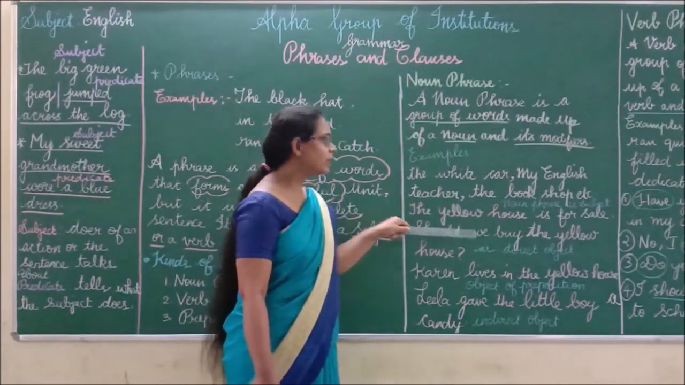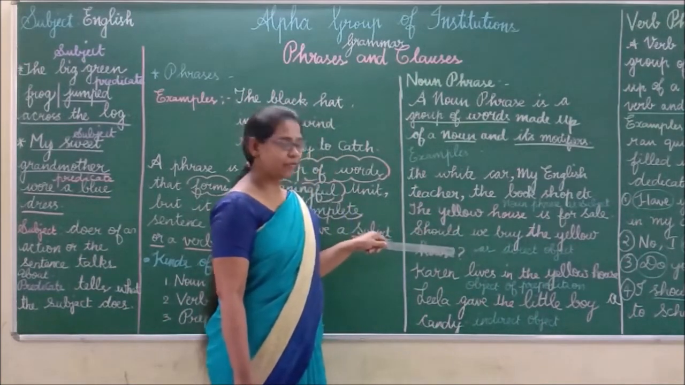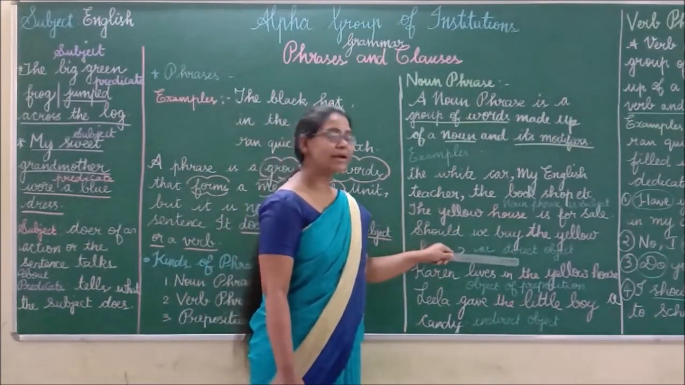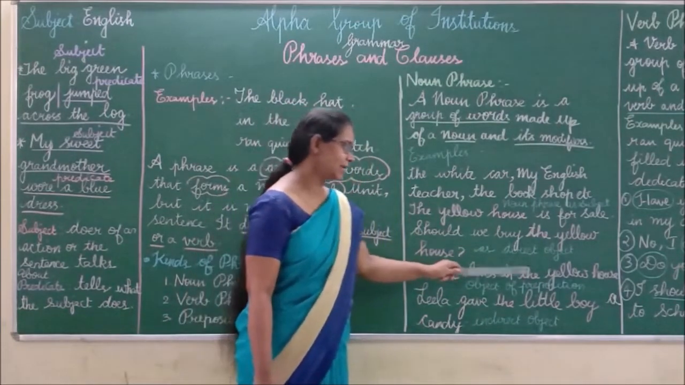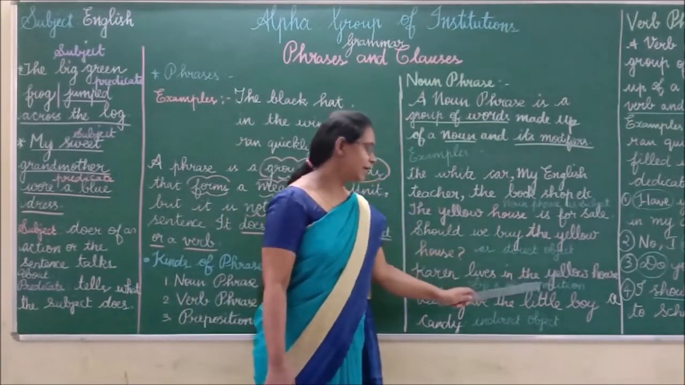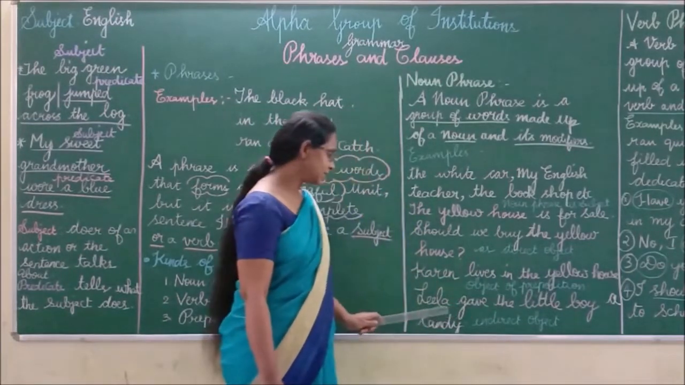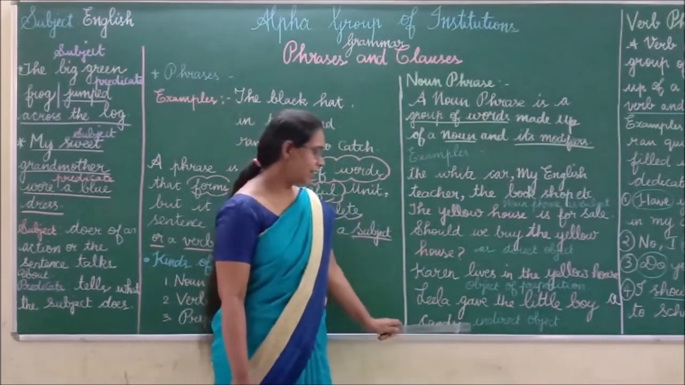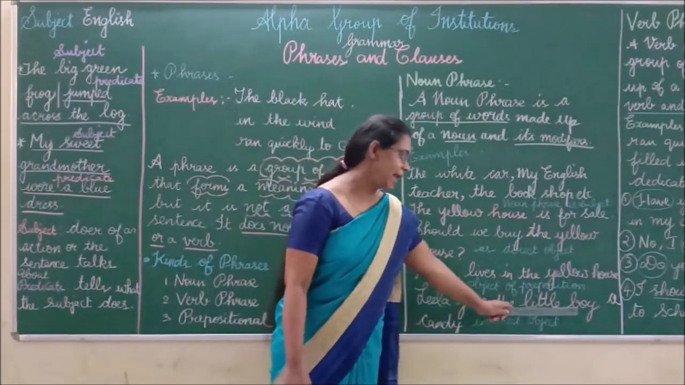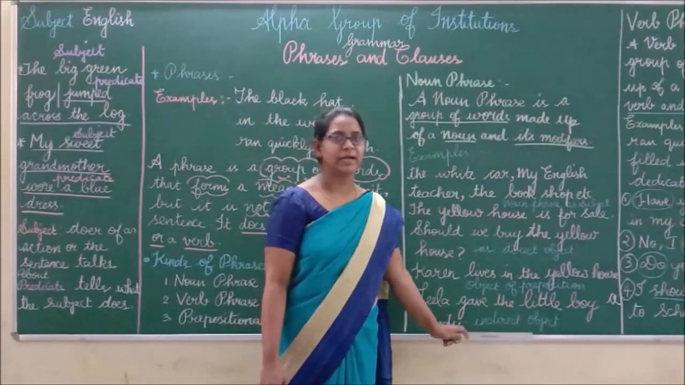Next, should we buy the yellow house? Here the yellow house is a phrase. It acts as a direct object. Next, Karan lives in the yellow house. Here it acts as an object of preposition. Next, Leela gave the little boy candy. Here the little boy acts as an indirect object. Is it clear?